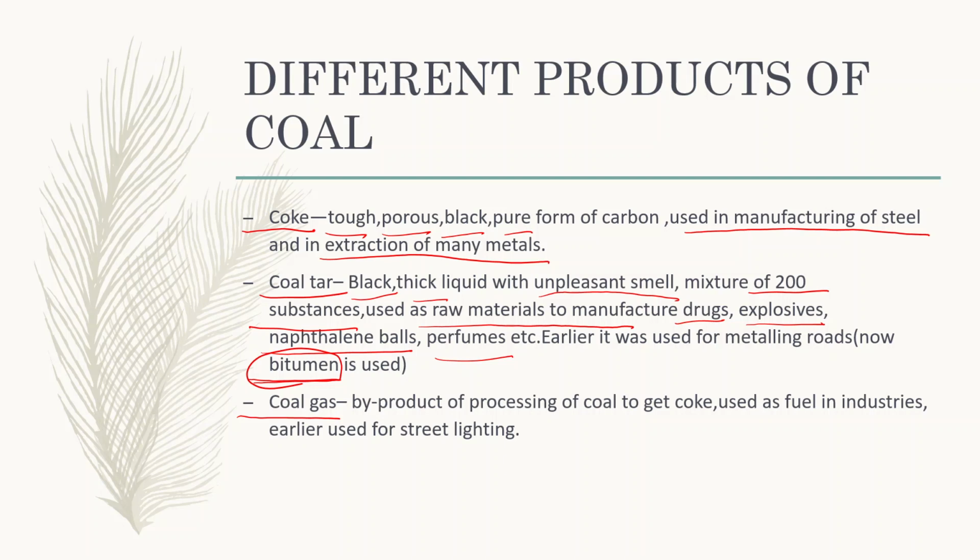The third product that is obtained in the process of destructive distillation of coal is coal gas. It is a byproduct of processing of coal to get coke, and it is used as a fuel in industries. Earlier it was used for street lighting.